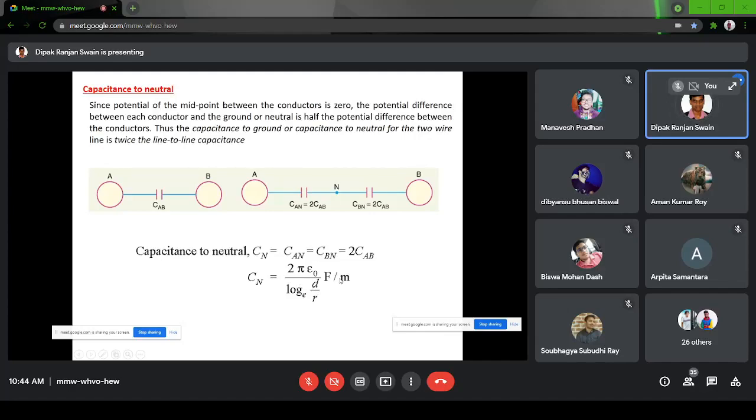You require this because sometimes the circuits are given in per phase values, or single phase circuits are given for calculation. There, if the capacitance is given in line to line value, which is this CAB, the line to line value, you have to calculate it for the per phase value.